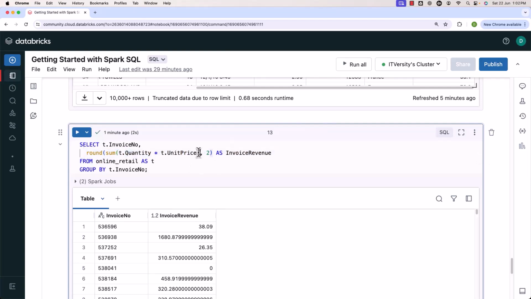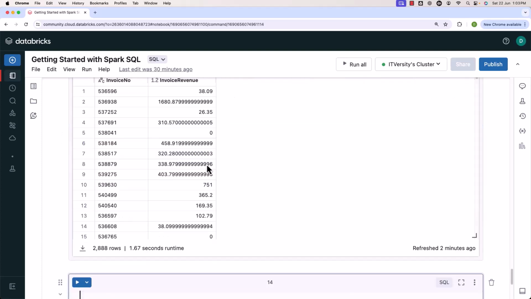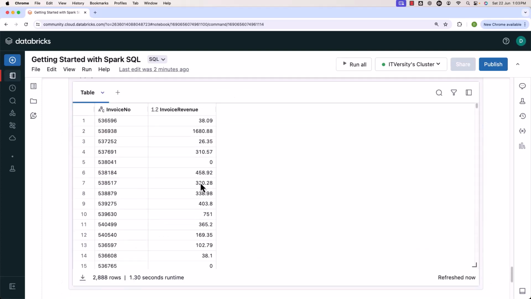First, we are multiplying quantity with the unit price. After multiplying the quantity with the unit price, we are passing the result to sum. It will aggregate the data per invoice. However, it is not rounding off to 2 decimals. The aggregated data is being passed to round as first argument, and then we are passing 2 as second argument, so that the aggregated revenue per invoice is rounded off to 2 decimals. Make sure you also come up with logic in a similar fashion. Now let's run this. This time the result will be as per the expectations.